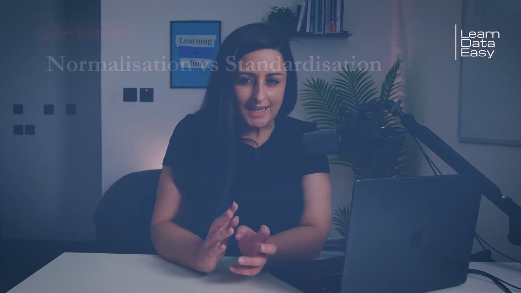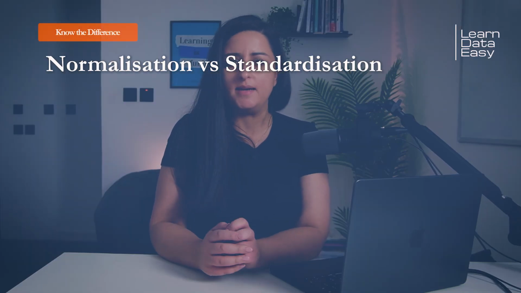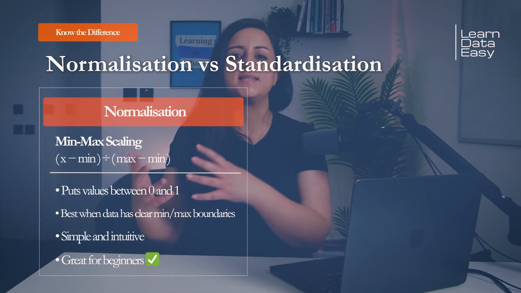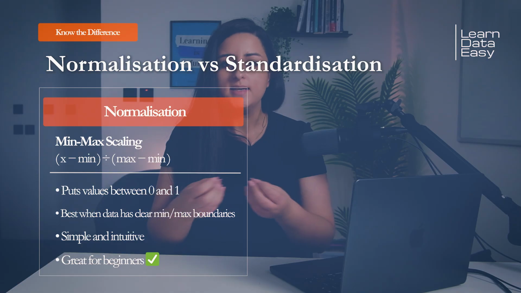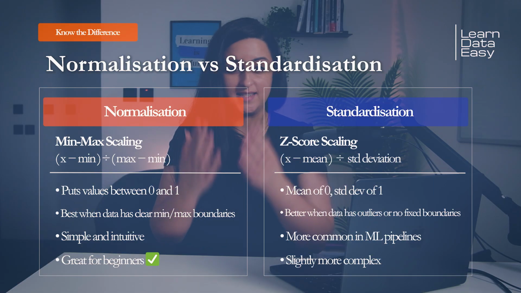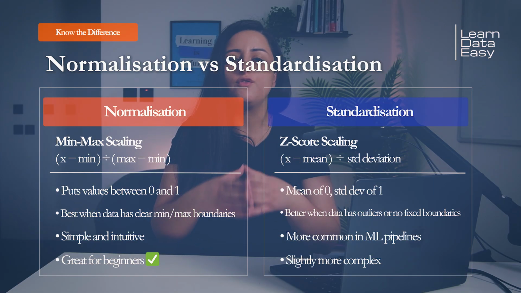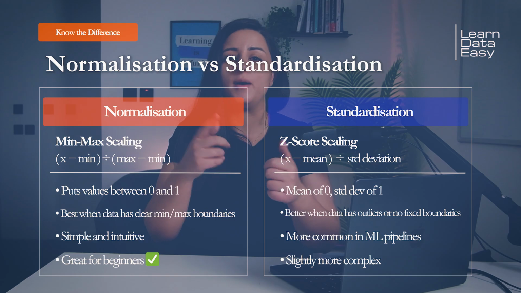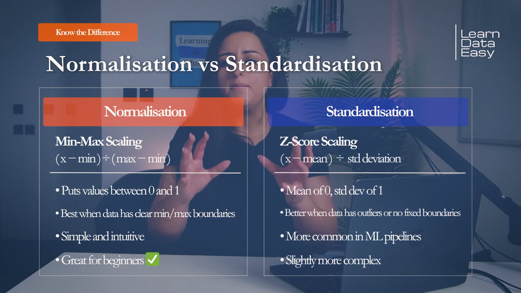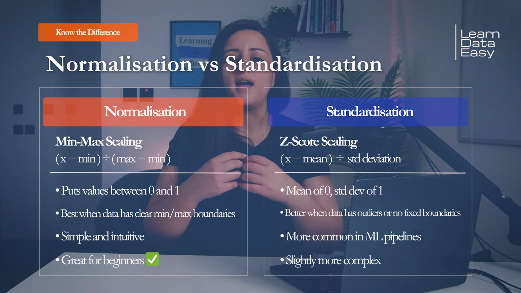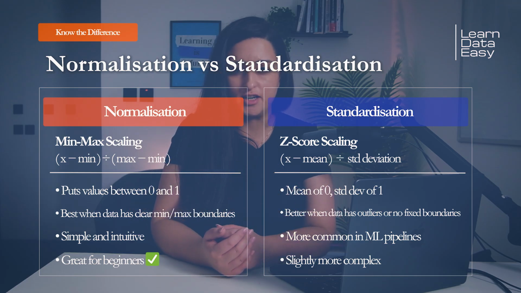Now, one more thing before we wrap up. You'll sometimes hear people talk about standardization instead of normalization. They're related, but they are not the same. So normalization or min-max scaling puts values between 0 and 1. Standardization, also called Z-score scaling, transforms values so that they have a mean of 0 and a standard deviation of 1. And that means that values are measured by how far they are from the average.